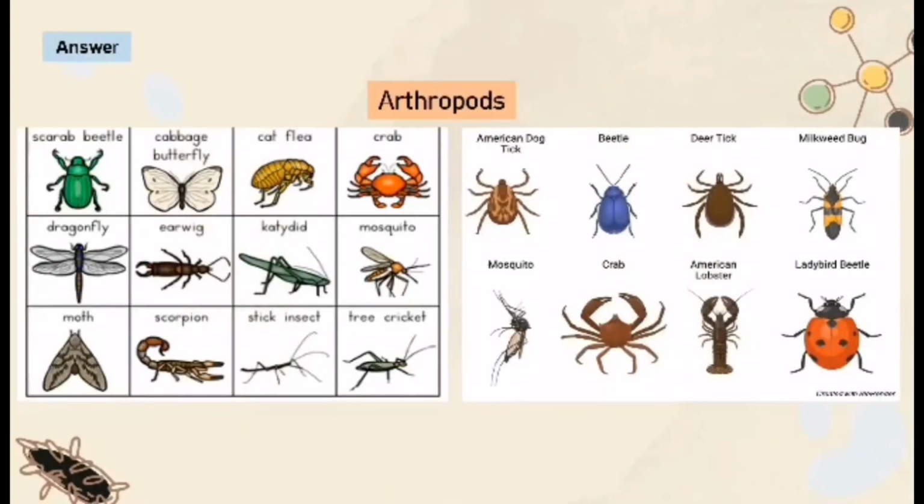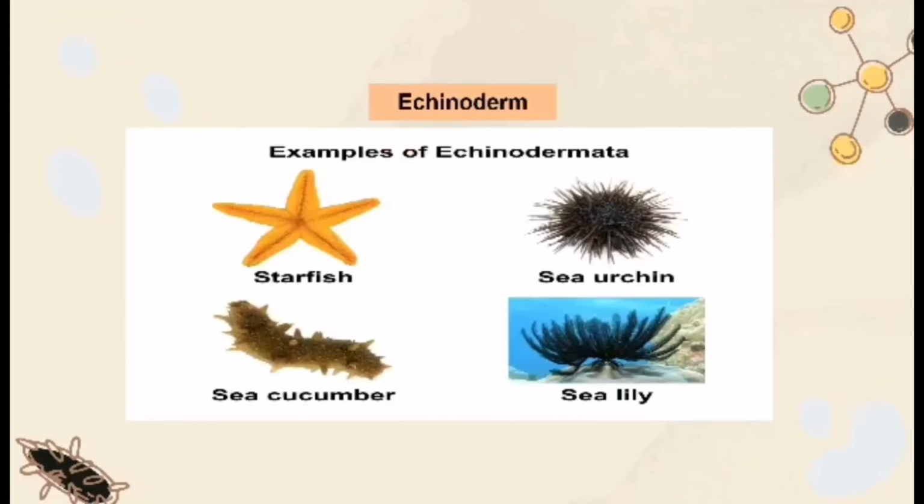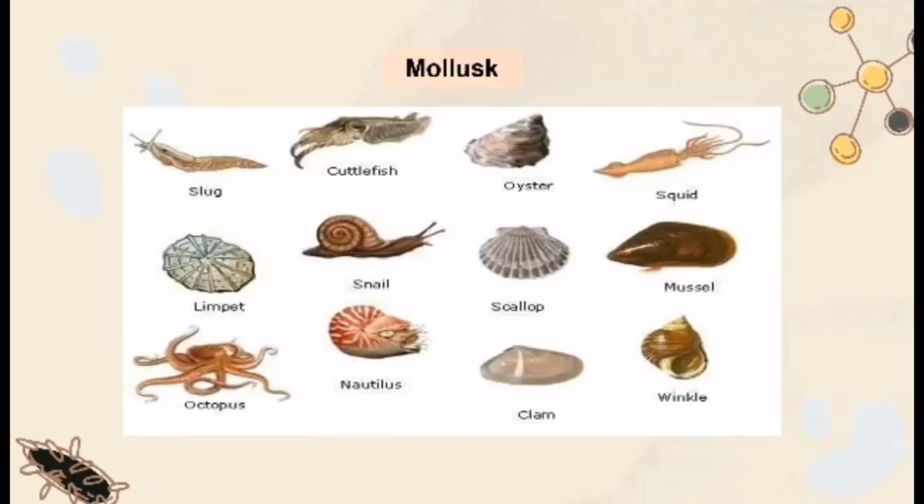For arthropods, these are the animals which belong to arthropods. Next, echinoderms. These animals are examples of echinodermata: starfish, sea urchin, sea cucumber, and sea lily. And lastly, mollusks.